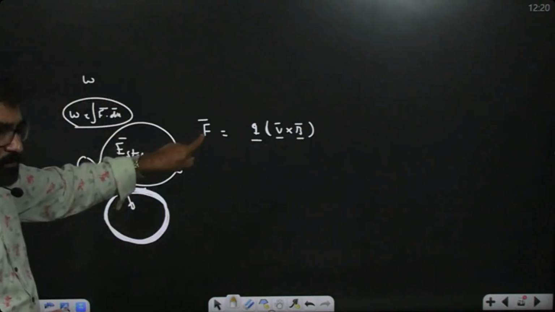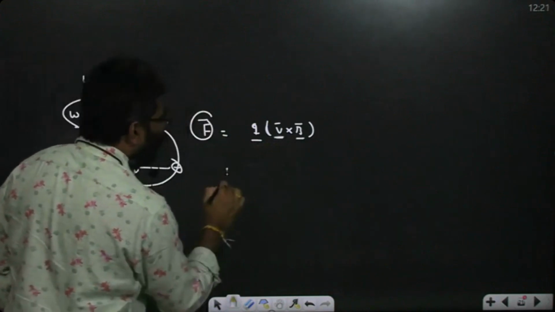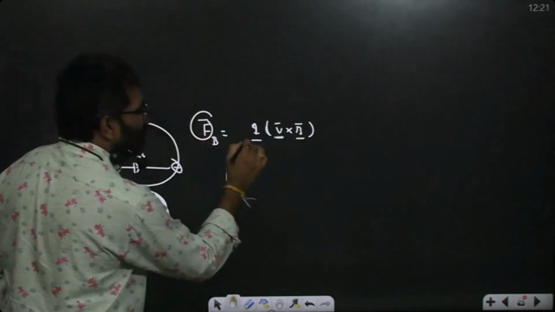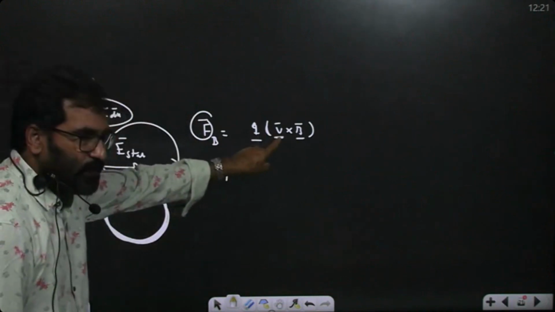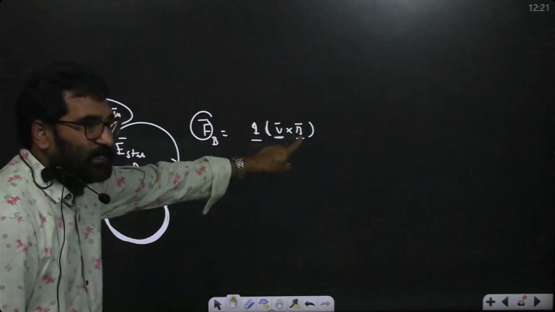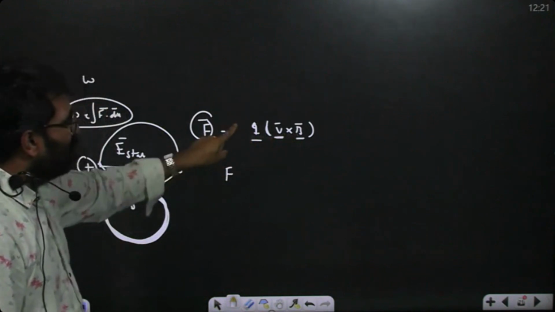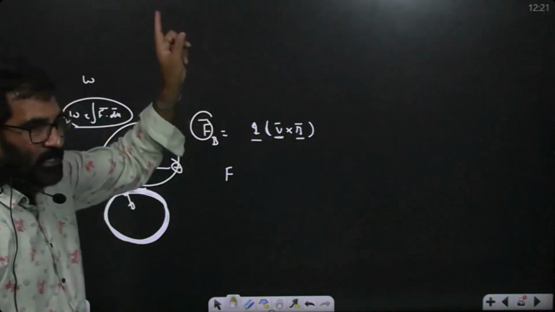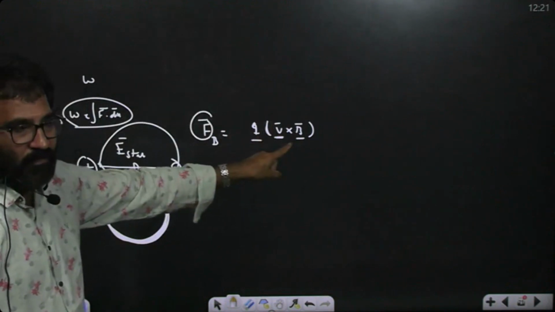So remember once, force and force. The magnetic force is defined as Q into V bar cross B bar. Here V is the velocity of the charged particle, and B is the external magnetic field where we are projecting it. So the force acting on a charged particle projected in an external magnetic field with speed V is Q into V bar cross B bar.